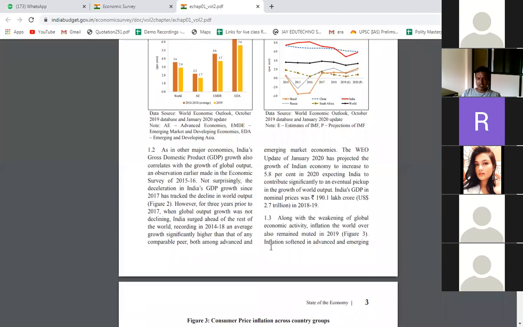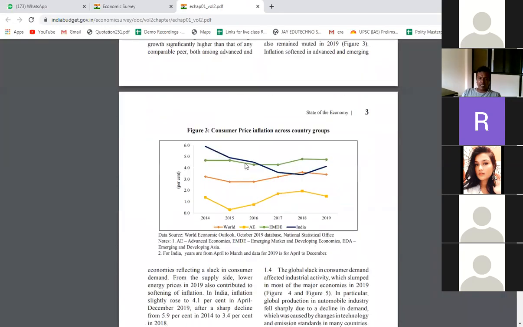It's better to go only through the graphs. Here you can see the consumer price inflation across the countries. So here you can see the CPI indexes from 2014 to 2019. The CPI index was 6 in 2014. Now it has fallen down. India's CPI has decreased a lot, up to 3%. That we have already discussed. It is called benign inflation, right? Do you remember?